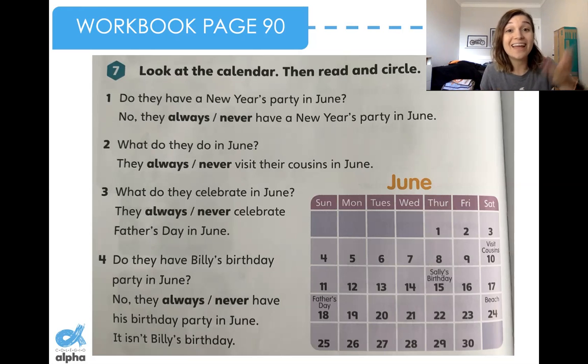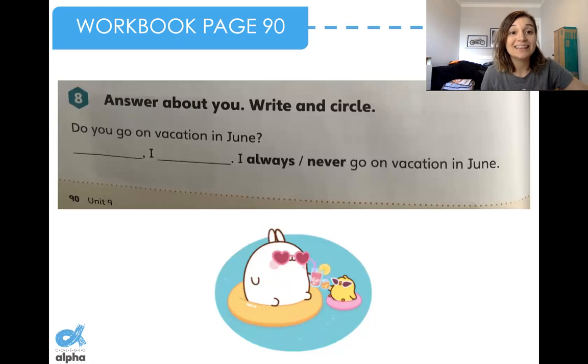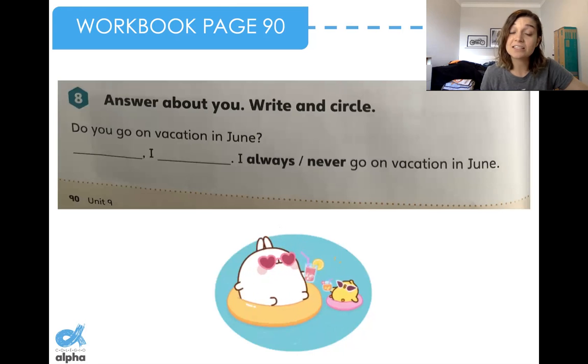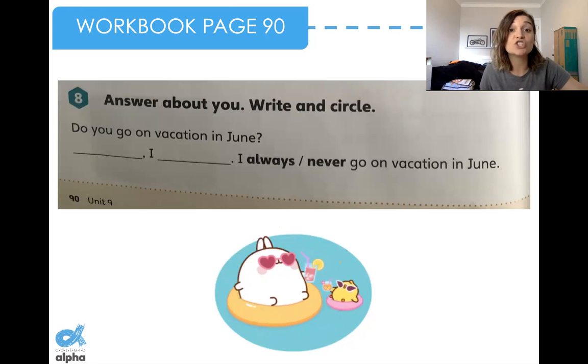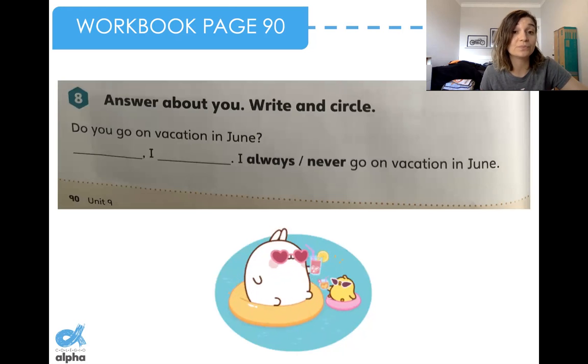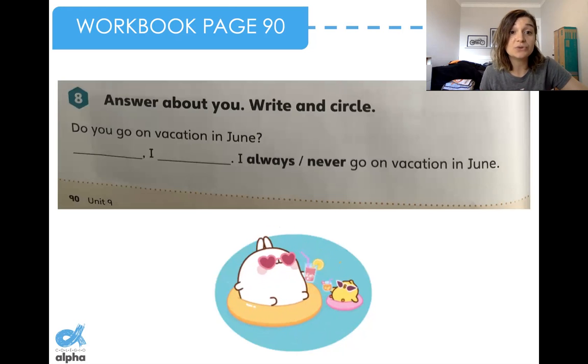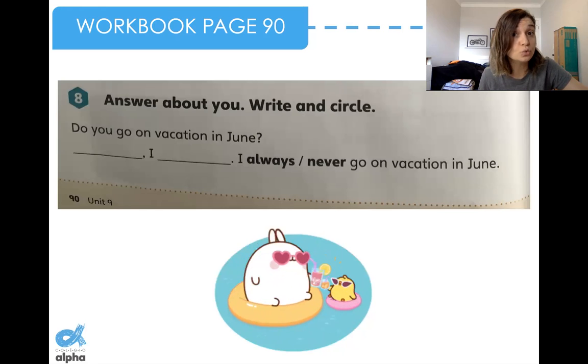Now let's look at the next part. The last part in our workbook, page 90, says, answer about you. Write and circle. So now you need to answer the question about you. The question is, do you go on vacation in June?